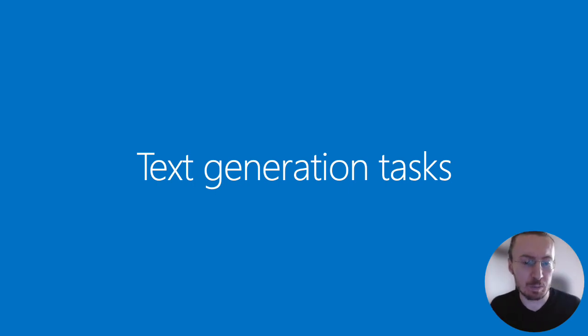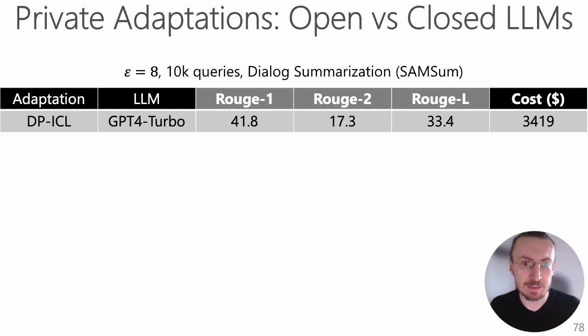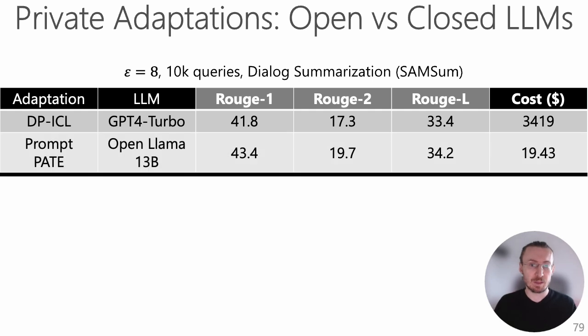Now let's compare open versus closed LLMs for the text generation tasks. We also analyze the private adaptations for text generation tasks, in this case dialog summarization with Samsung. The cost here for the DPICL method on GPT-4 Turbo skyrockets to $3,500, because many more tokens are output from these queries using the Samsung dataset. However, adapting OpenLlama 13b using our prompt Pate outperforms the DPICL at a much lower cost of less than $20.